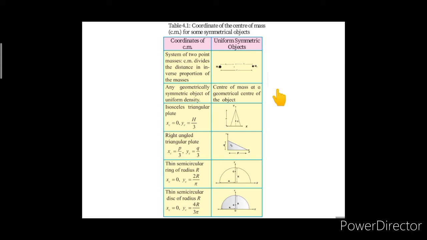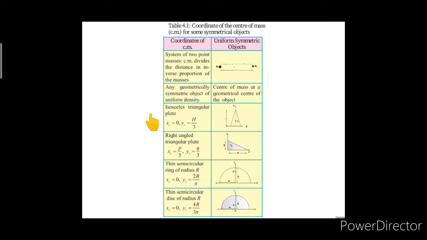For the solid or hollow sphere, the center of the sphere would be the center of mass, and for a rod, the midpoint of the rod we can consider as the center of mass. And for the rectangular lamina, the point of intersection of its diagonals would be the center of mass. So, for any geometrically symmetric object of uniform density, the center of mass is at the geometrical center of the object.